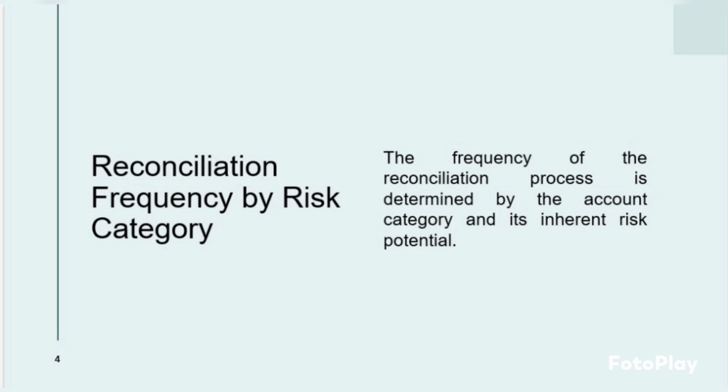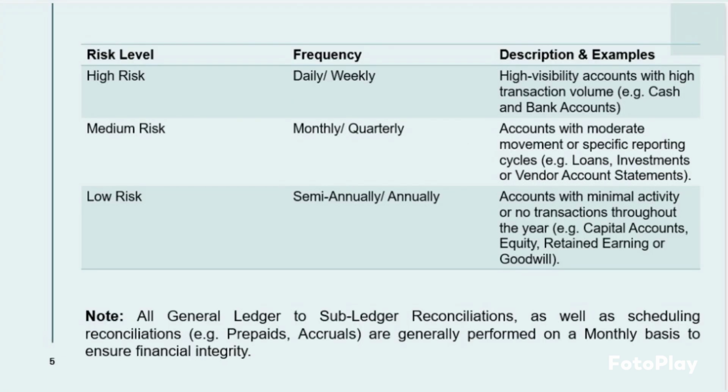Reconciliation frequency by risk category. The frequency of the reconciliation process is determined by the account category and its inherent risk potential. Risk level, frequency, description and examples. High risk, daily, weekly, high visibility accounts with high transaction volume, e.g. cash and bank accounts.